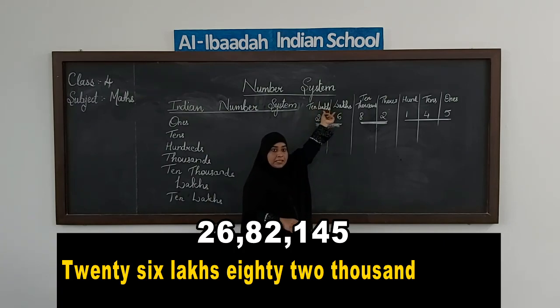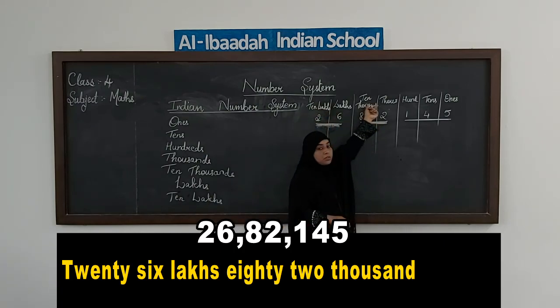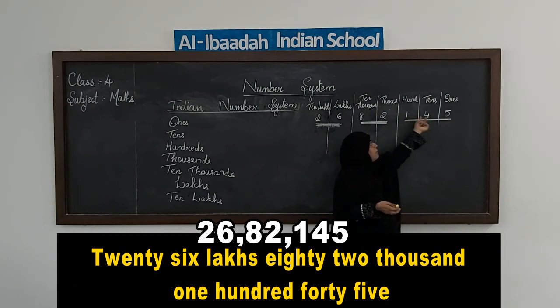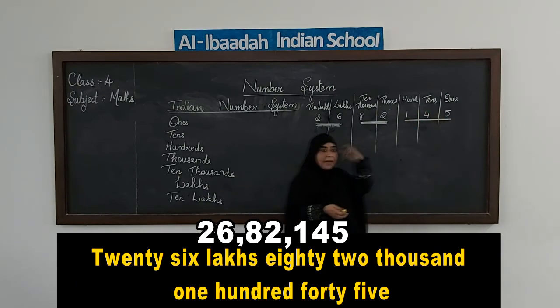26 lakhs, 82,000, and then these 3 digits, as we read a 3-digit number, same way we have to go, 145. We will practice again.